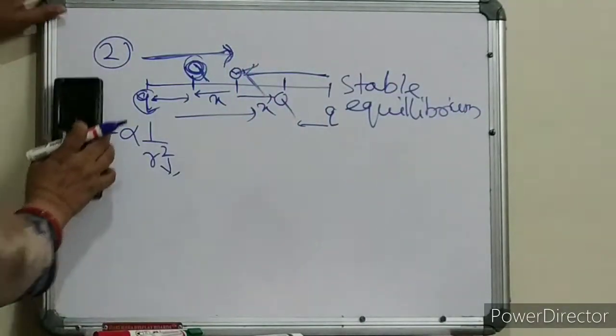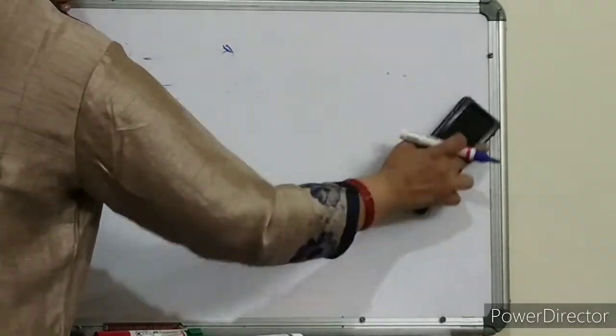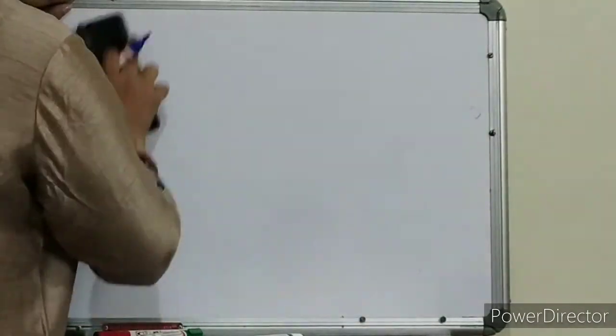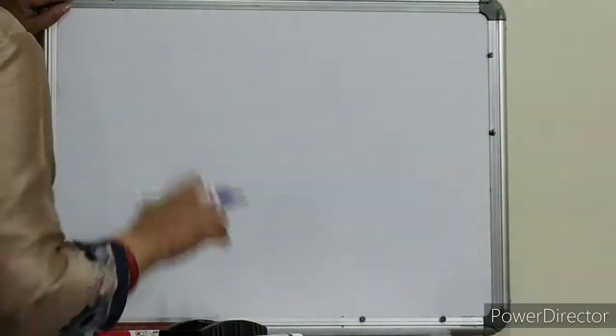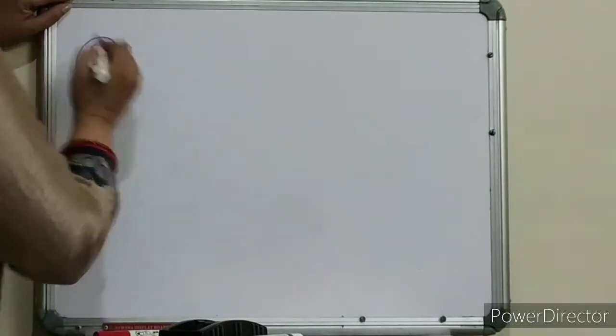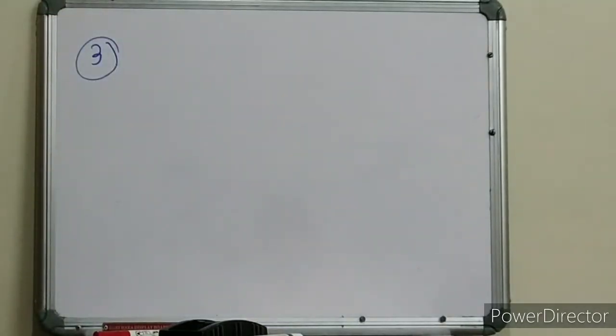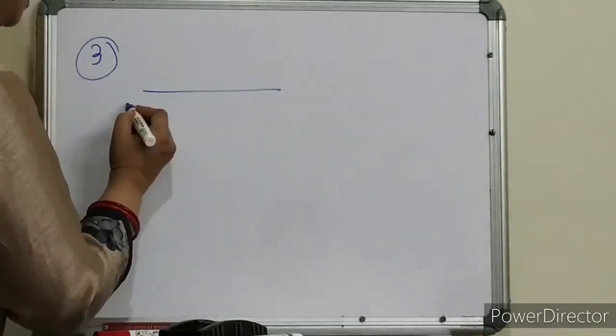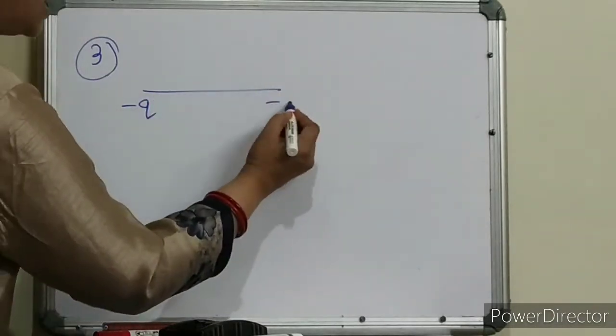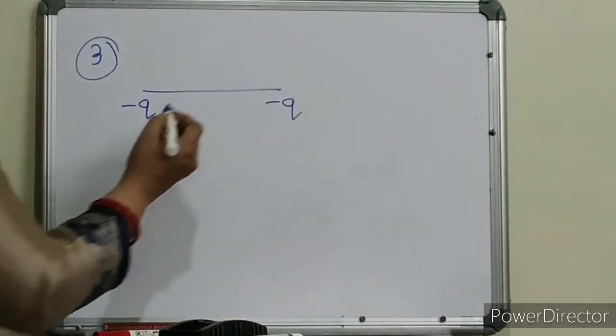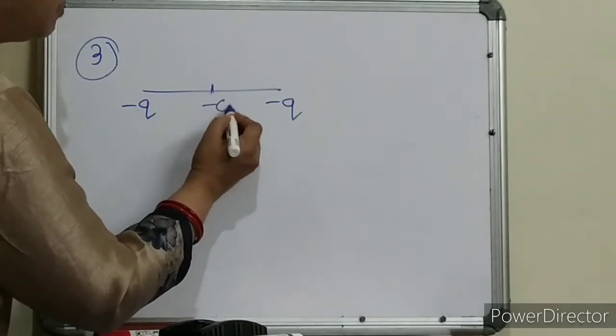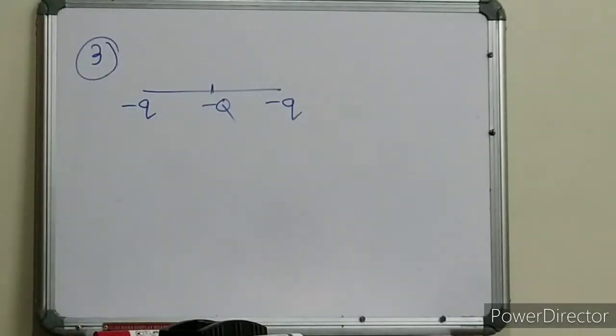Now we'll see the third case. What is the third case? Now I'll keep, see, minus q. I have now changed to minus q and here minus q. Then what will happen?